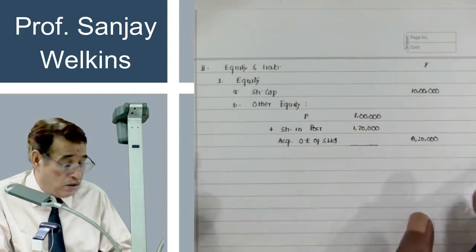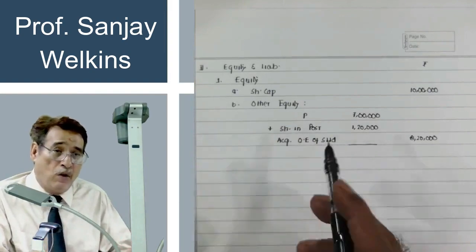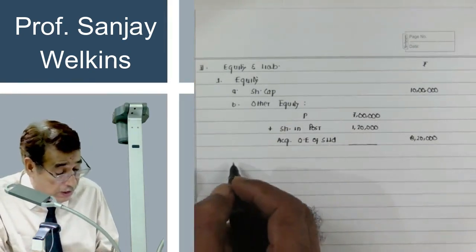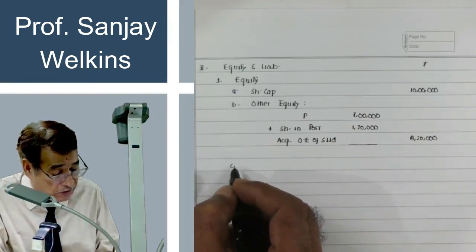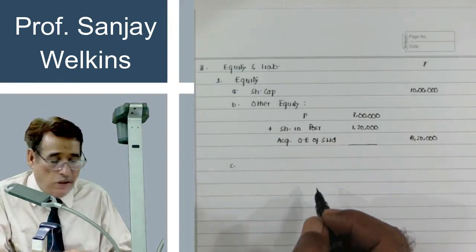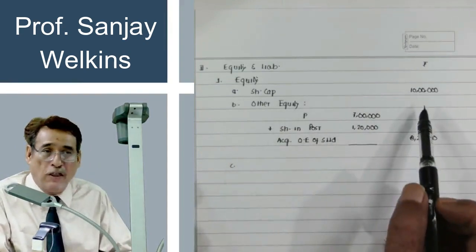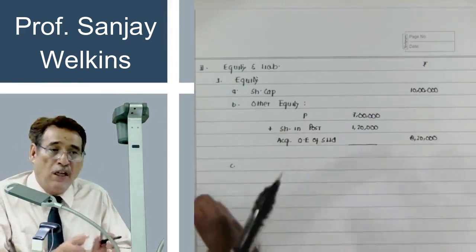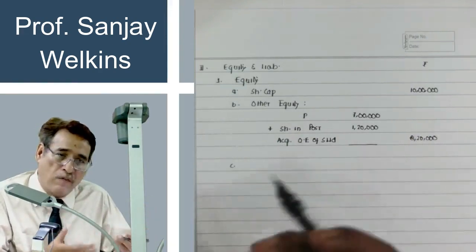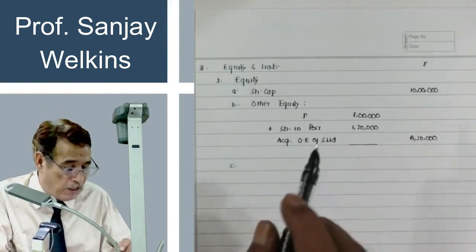So entire 3 lakh is already exhausted, so you cannot write it again. Now the next step is, only 3 things are very important when you prepare the consolidated balance sheet. Investment will not be written, share capital of only the parent will find place, and other equity of subsidiary company will also not find place, and rest of the items simply you will have to do the line by line addition.